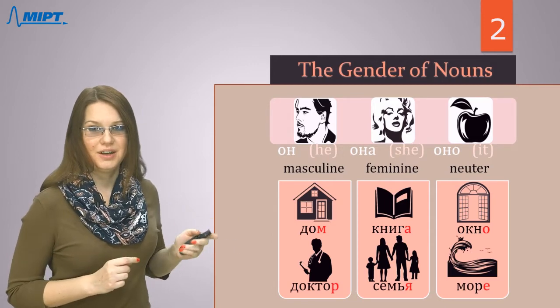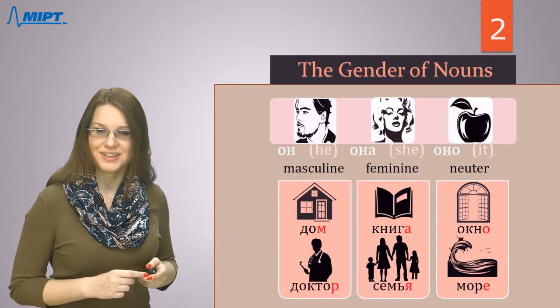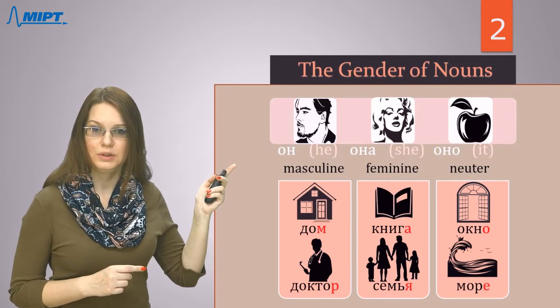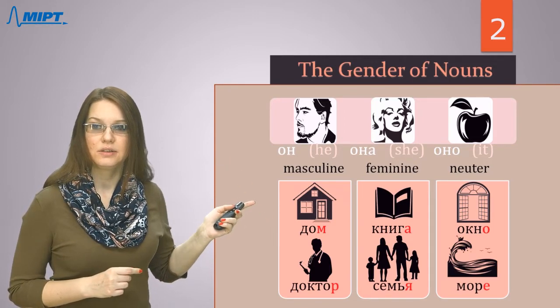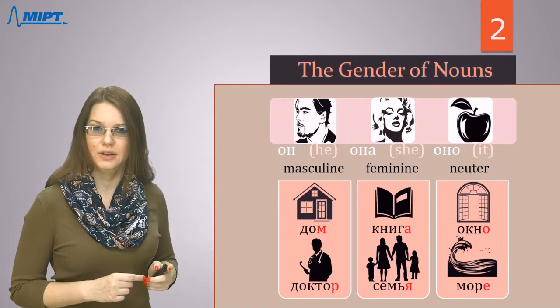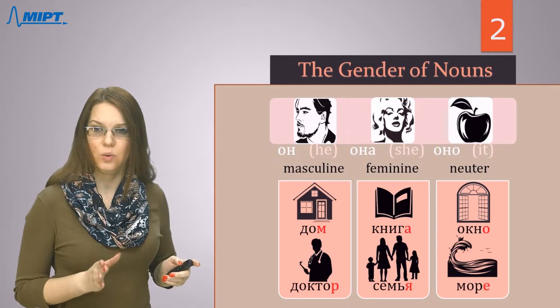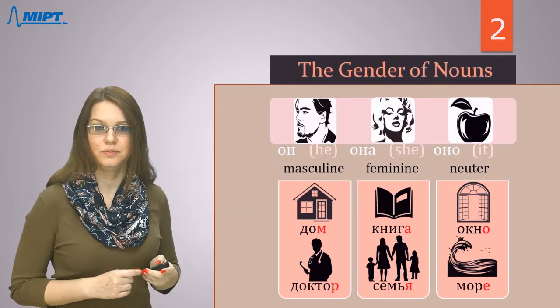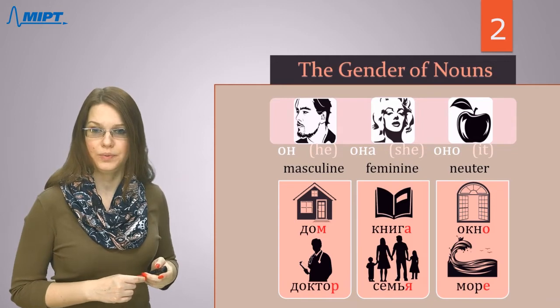So now I hope you understood the logic. The last letter is consonant, it's masculine, он. The last letters are а and я, it's feminine, она. The last letters are о and е, it's neutral. They can be replaced with personal pronoun оно, оно.